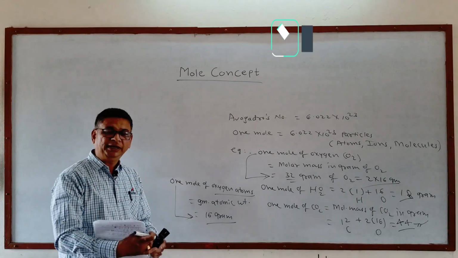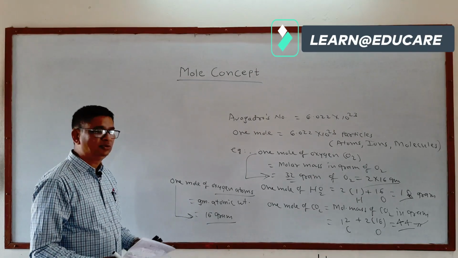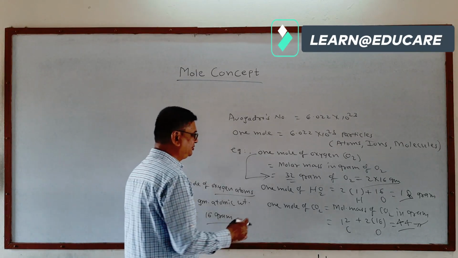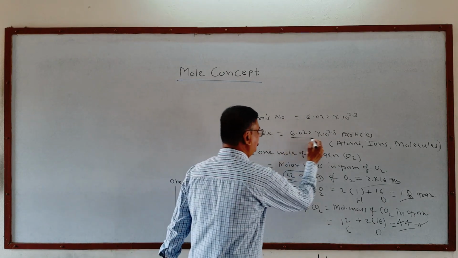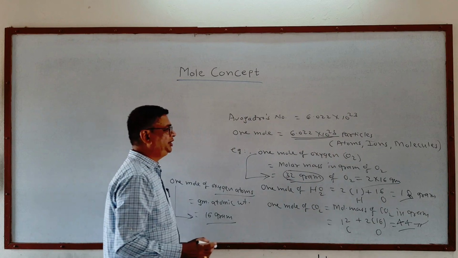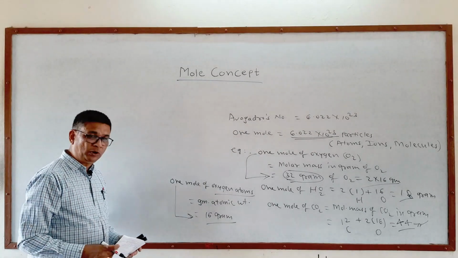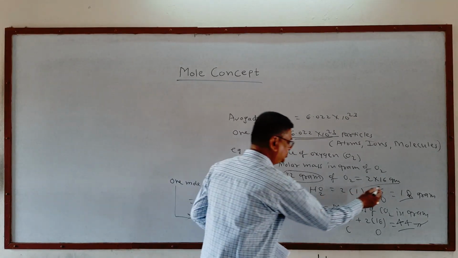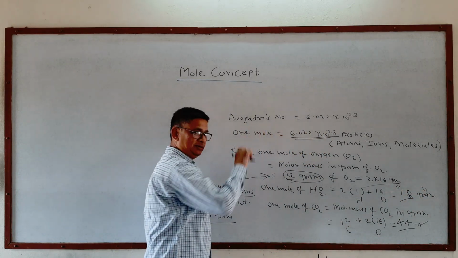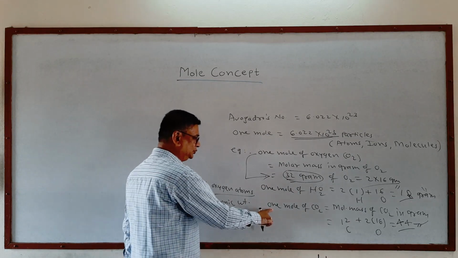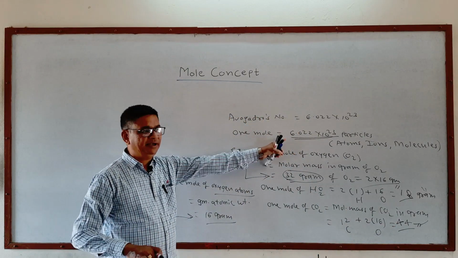Now, it means there is a connection or relation between the number of particles and the molar mass. From this information, 32 gram of O2 contains 6.022 into 10 raised to 23 molecules of oxygen, correct? In case of water, 1 mole of water, whose mass is 18 gram, contains the same number of molecules. And in case of CO2, 44 gram of carbon dioxide contains the same number of its molecules.